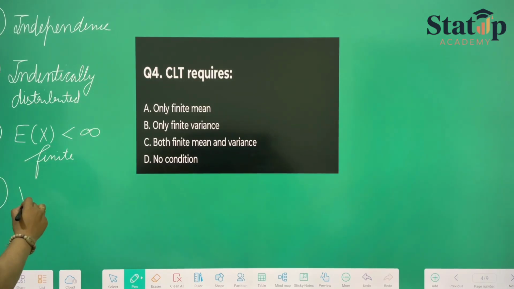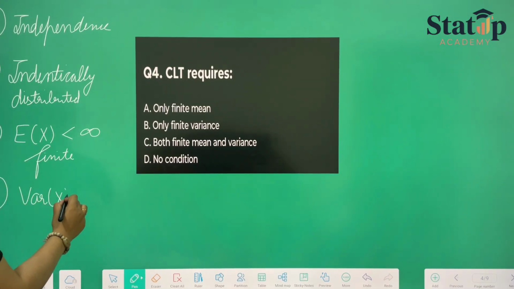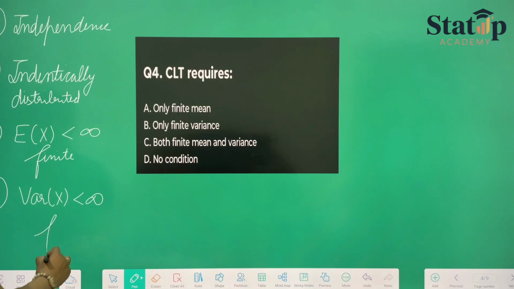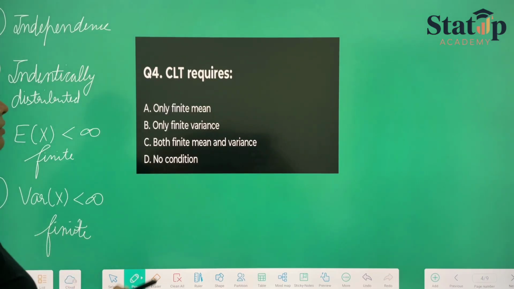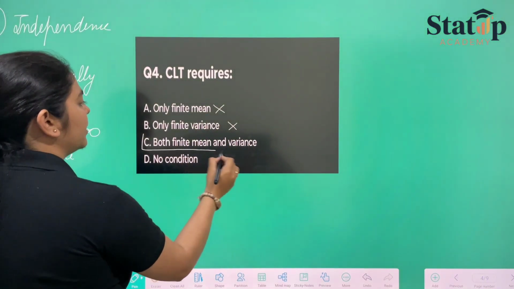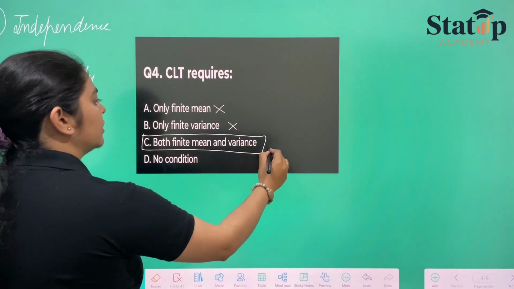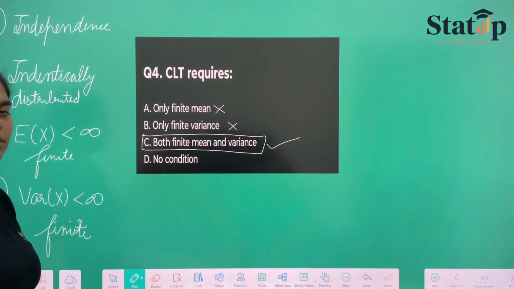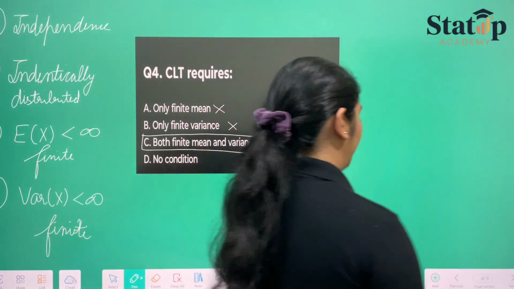And the fourth one is variance of x is less than infinity, which is also finite variance. These four conditions are satisfied. Only finite mean? No. Only finite variance? No. Both finite mean and variance? Yes. It is the correct option. Option number C is the correct option.